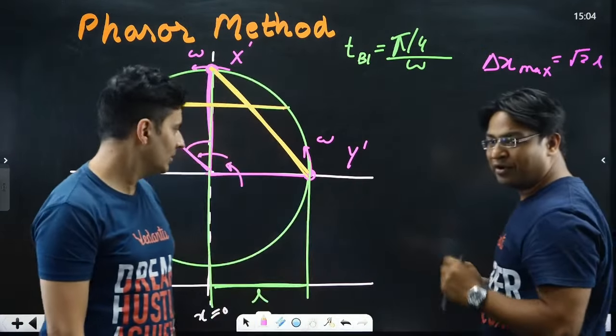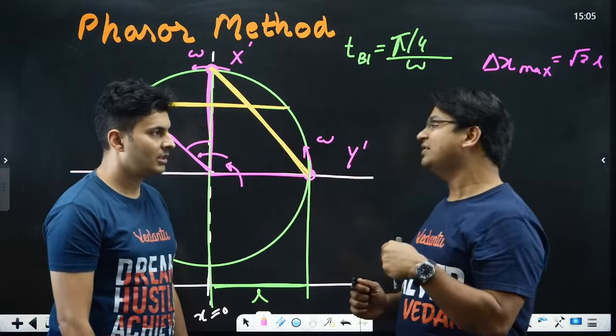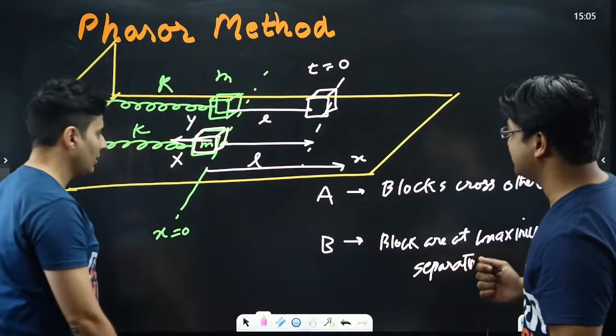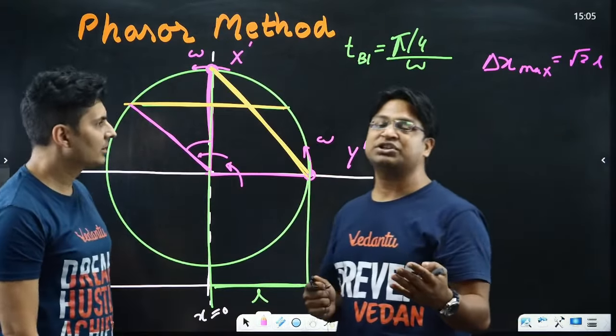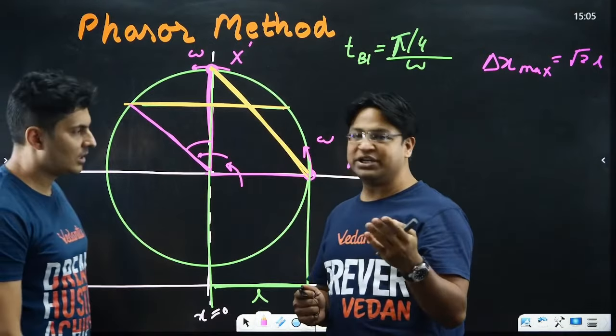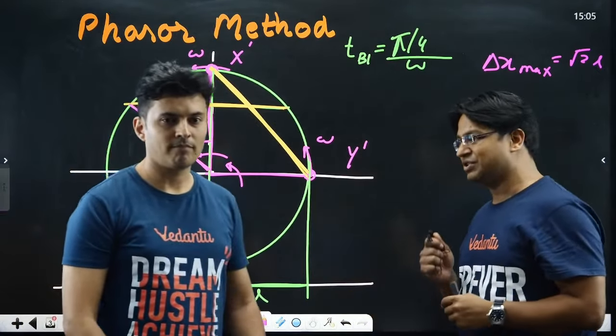And now, if this part is understood, the next question could be: when does event A occur for the first time? When does the projection of the chord on the x-axis become 0? Because when it is 0, that is when the particles are crossing each other.